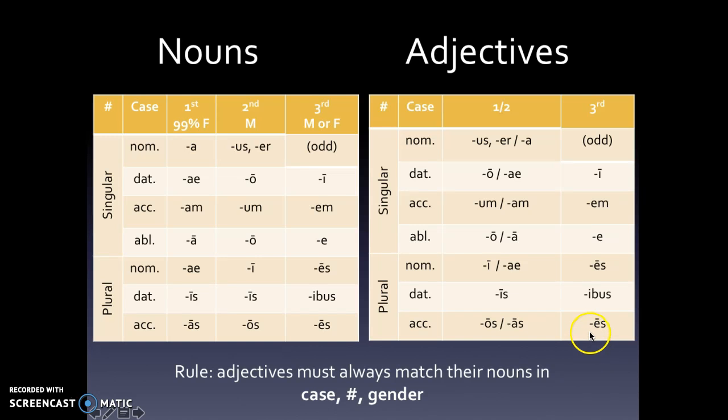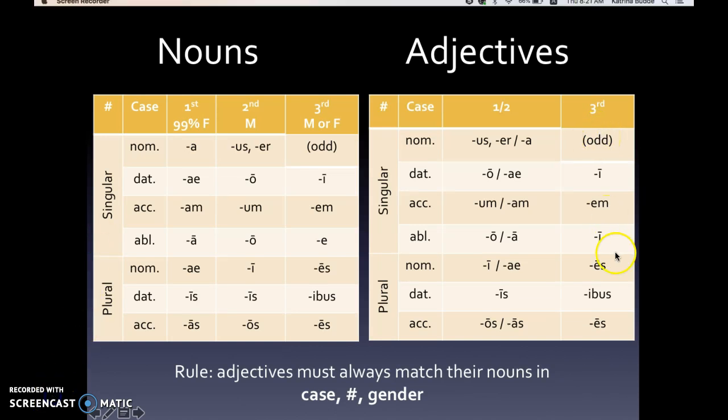Now it gets a little tricky when you realize that we also have third declension adjectives. Just like our nouns can be first, second, or third declension, our adjectives could be first, second, or third declension. Third declension adjectives have one thing that's just a little different. This ablative here is actually the same as the dative. You'll get used to it. It seems really annoying now, but it's not that big of a deal.